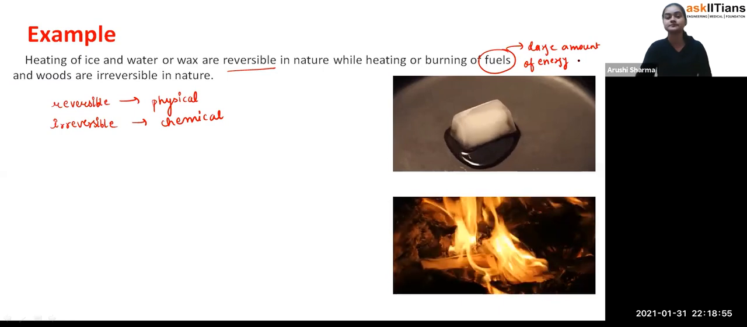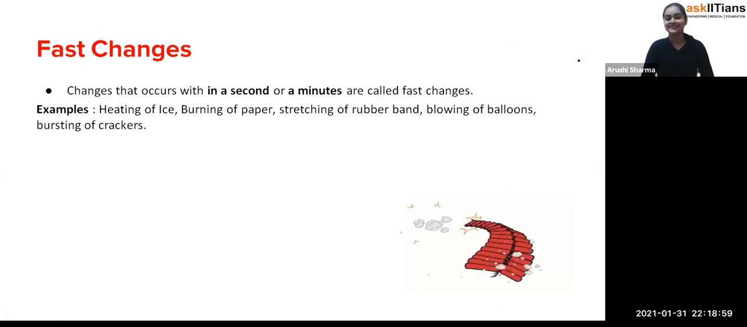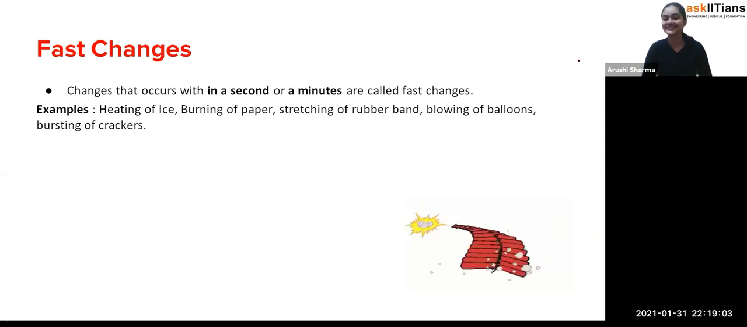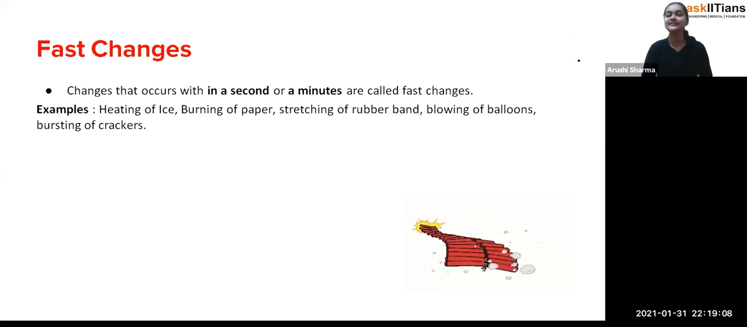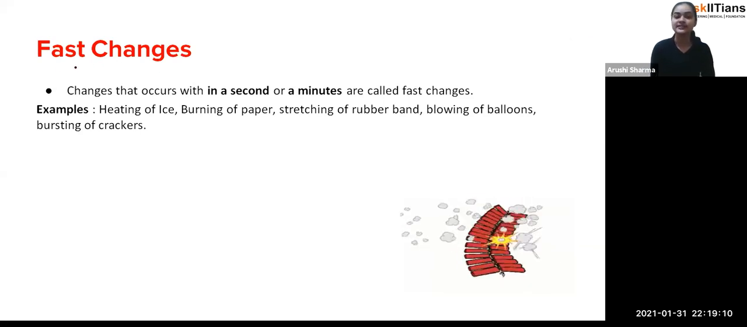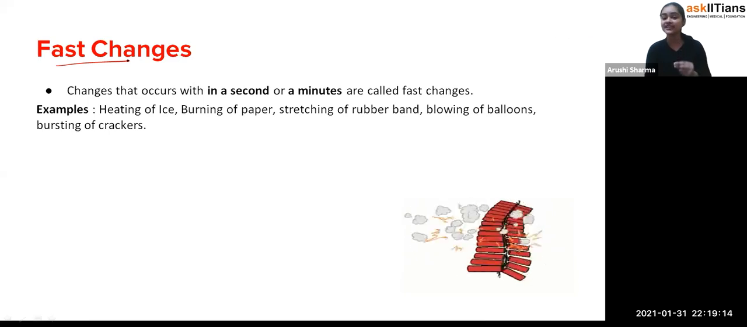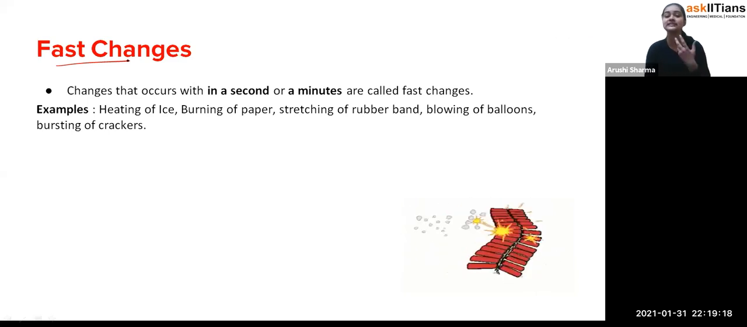Okay, now we are going to discuss the different types of changes caused by heat. So it's like fast changes. So students, if you see fast changes, from the word only, when the change takes place within a second or within a minute, that type of change we call the fast change.